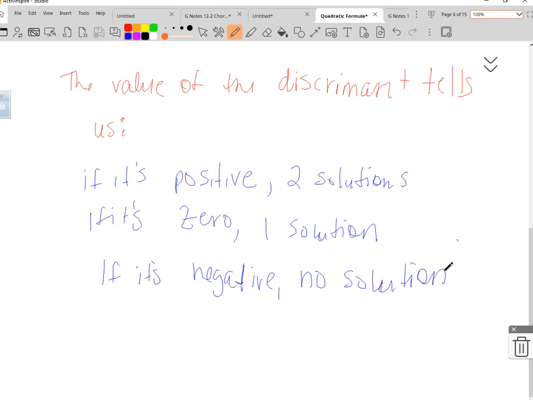Now remember, you can also give this symbol, that's the null set, or the empty set. You can get that, or the words no solution. But you can't put a 0 if there's no solution. 0 is actually a solution, right? So you can't say that. The difference between 0 and empty set.